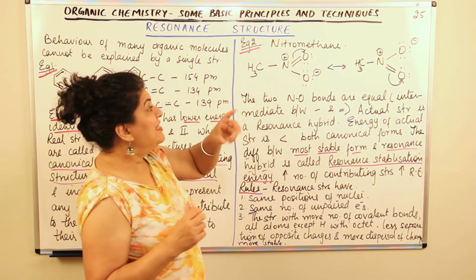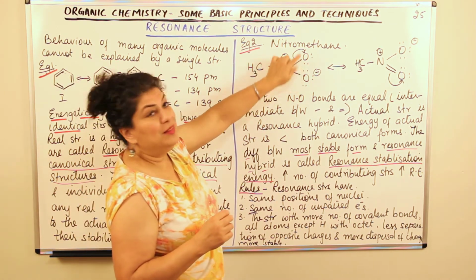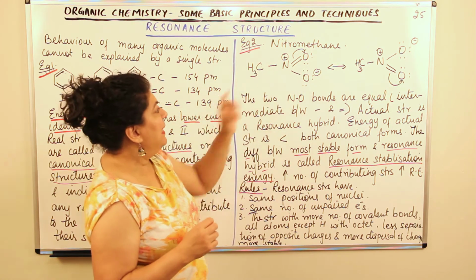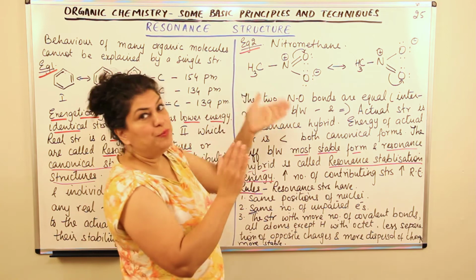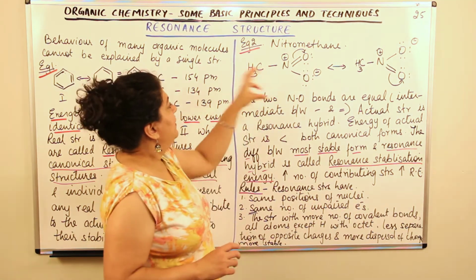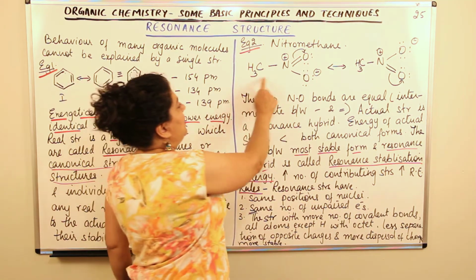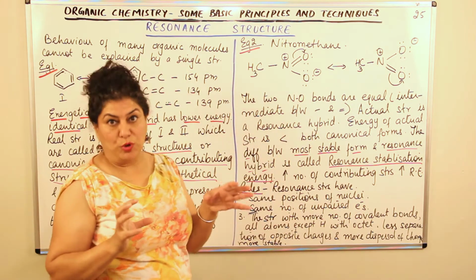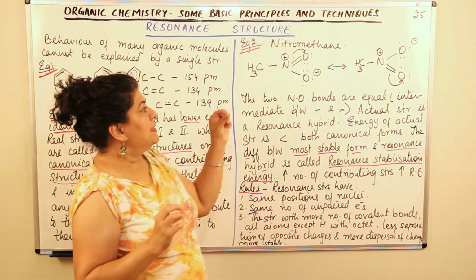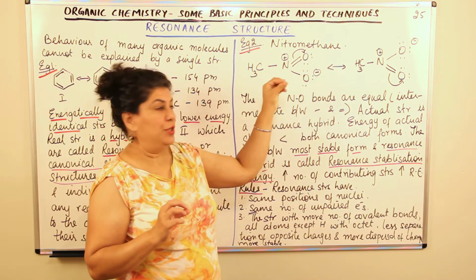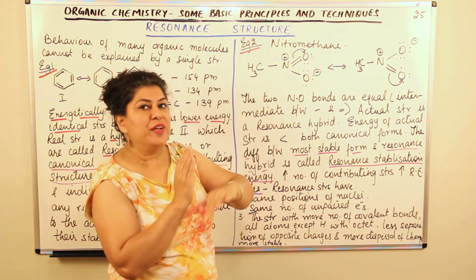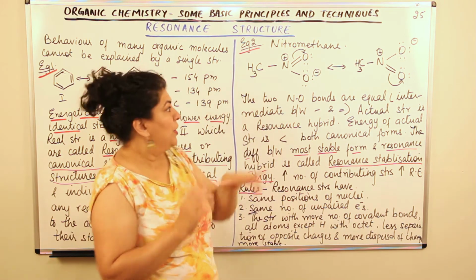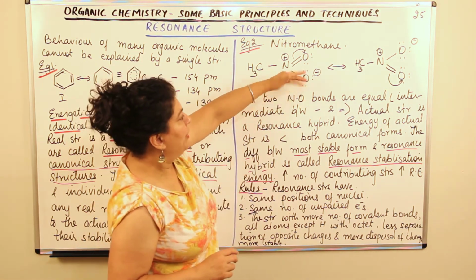So the resonance takes place between these two oxygens. The pi electrons of oxygen, that is the second bond of oxygen, shift. Now take a look, CH3N remains the same in both the molecules. But it is the pi electrons of oxygen, that is the second bond, that are resonating between the two oxygens. So these two bonds are showing resonance.